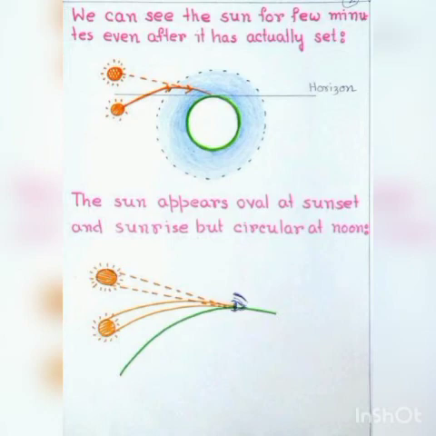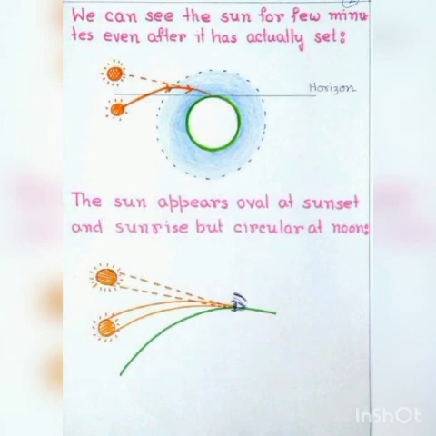Have you observed that the sun appears oval at sunset and sunrise but appears circular at noon? This phenomenon also we can explain with the help of atmospheric refraction. At sunset and sunrise, the sun is near the horizon, and the rays of light from the upper and lower edge of the sun bend unequally while traveling through the atmosphere.